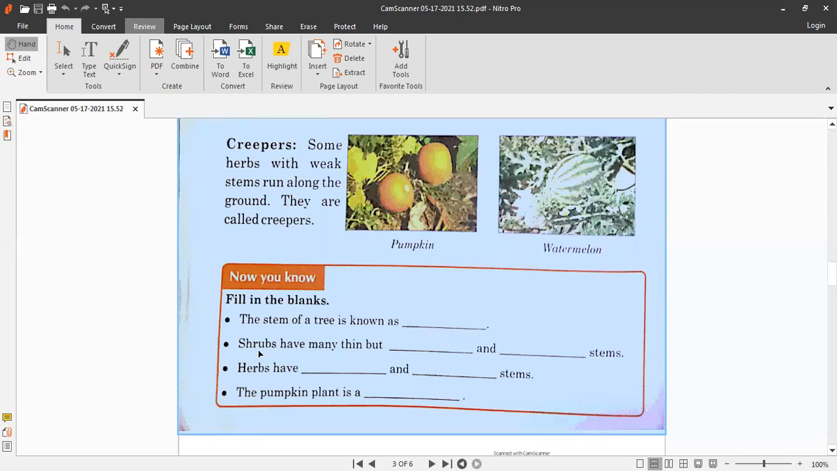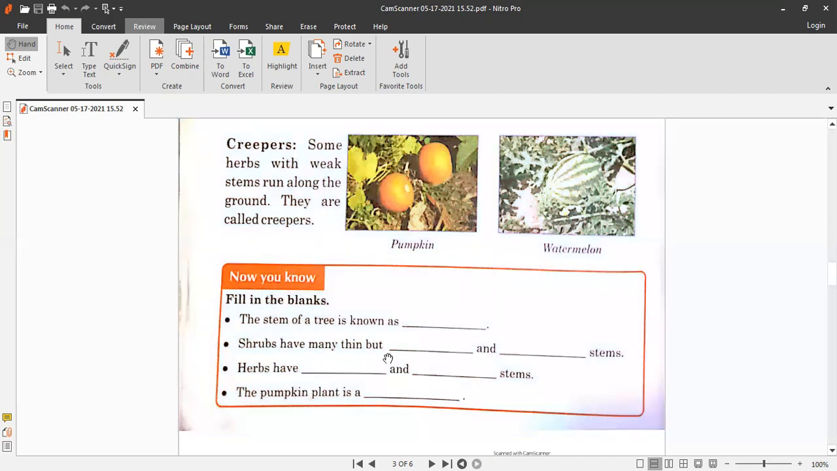And number 2, shrubs have many thin but strong. The first word you have to write here is strong, S-T-R-O-N-G, strong. And W-O-O-D-Y, woody. Strong and woody stems. So shrubs have many thin but strong and woody stems.